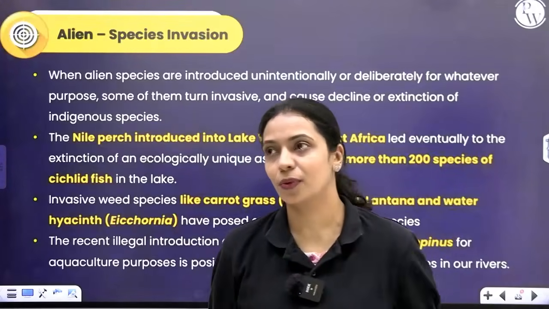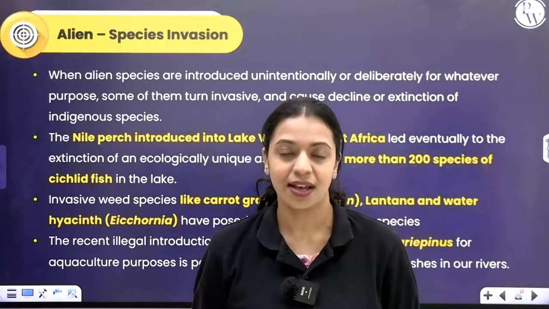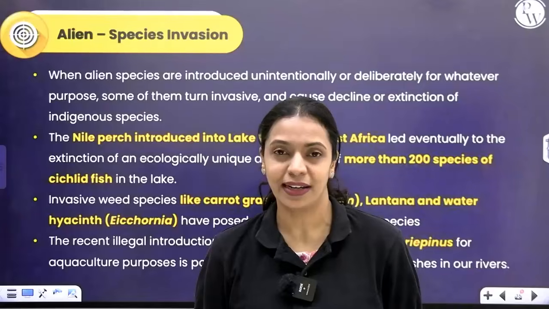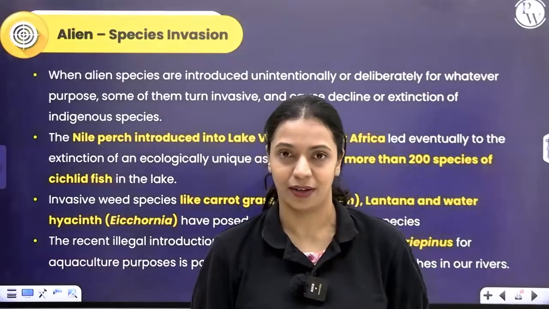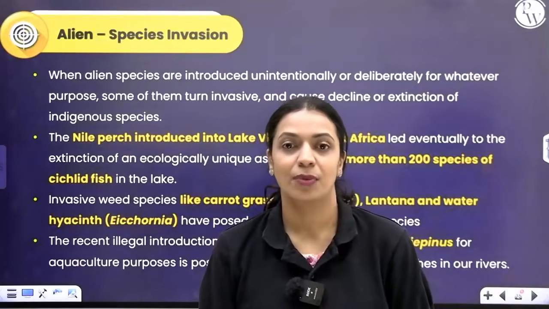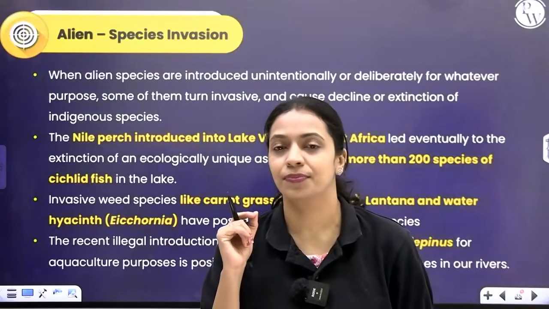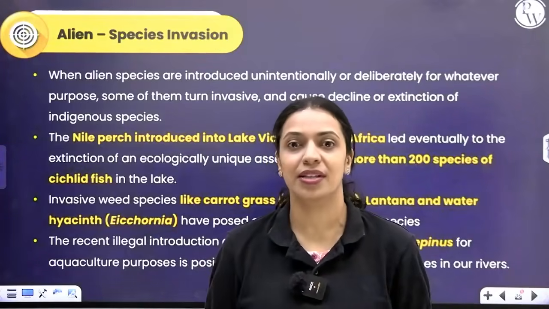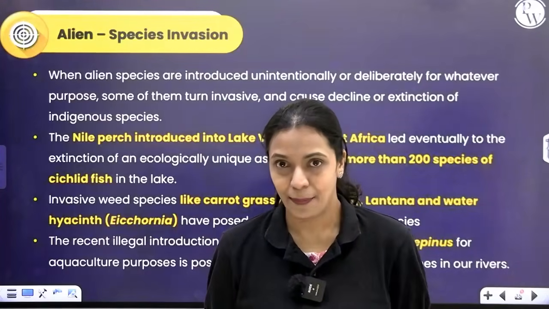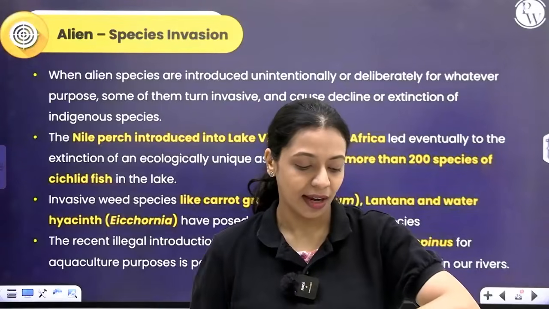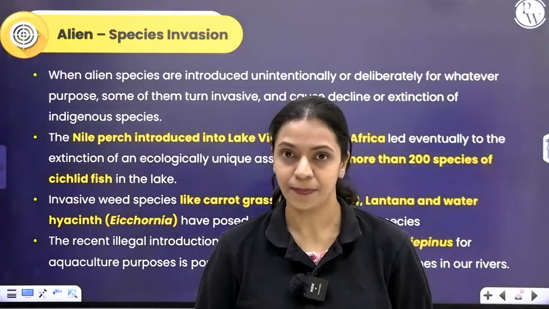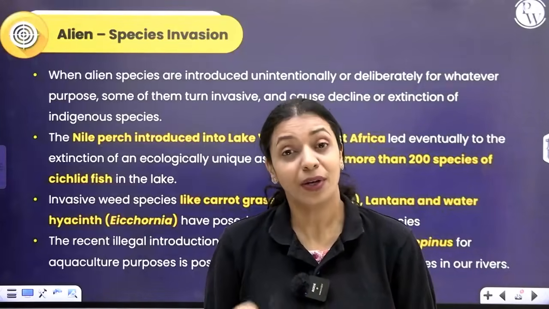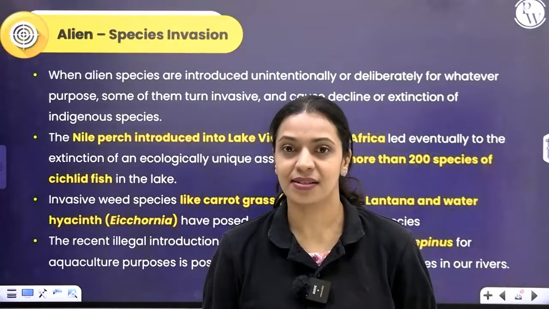So here, with respect to biodiversity, what is an alien species? An alien species is a species that didn't originally belong to that place. Either deliberately or by chance, it has been introduced to a new area. We've learned about this in organisms and populations. I told you the havoc that prickly pear cactus created in Australia when it was introduced there from America. Why? What really happened? Whenever a species is introduced into a new geographical area, it is called an alien species. So it will not have any natural predators there. As a result, it can grow very well.